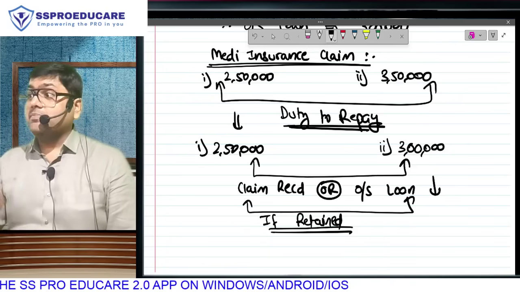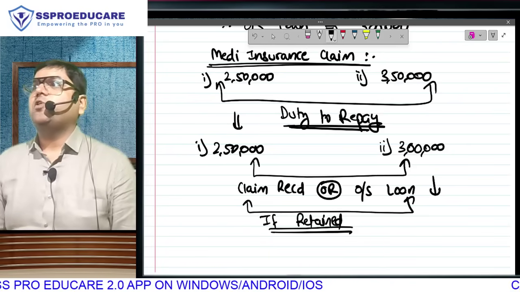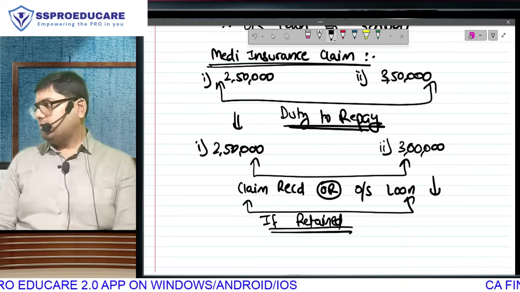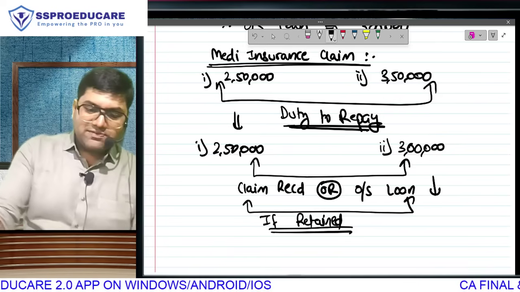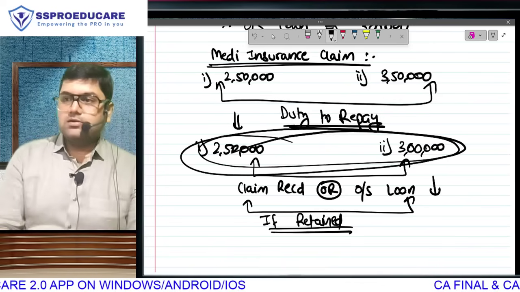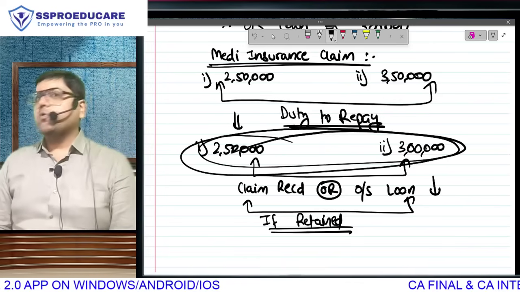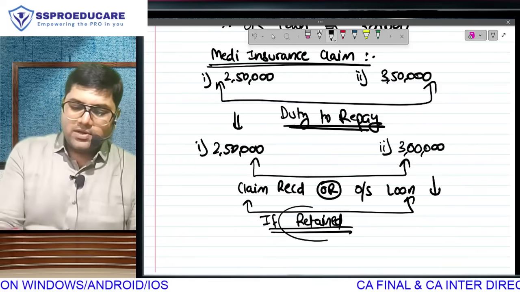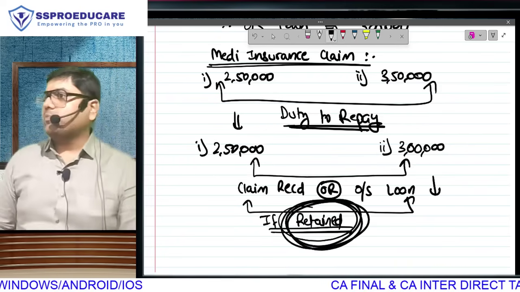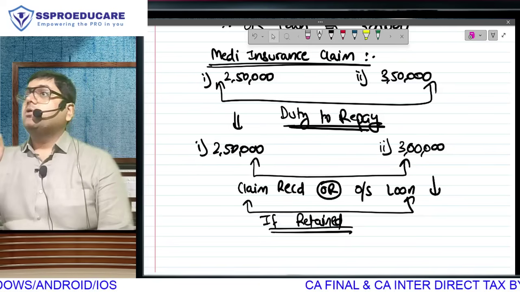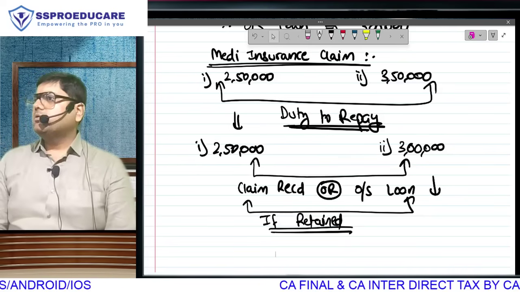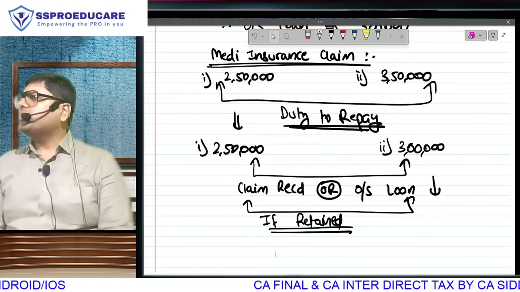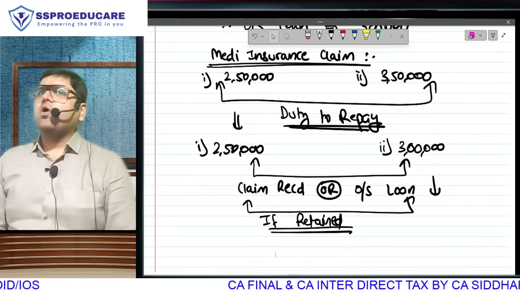That means I am now enjoying money that rightfully belongs to my employer. Why? Because when I receive this money, this is not my money. This money should go to my employer because he is the one who paid the bill. Now I am enjoying money belonging to my employer for a non-medical purpose, because the medical purpose was over long ago.